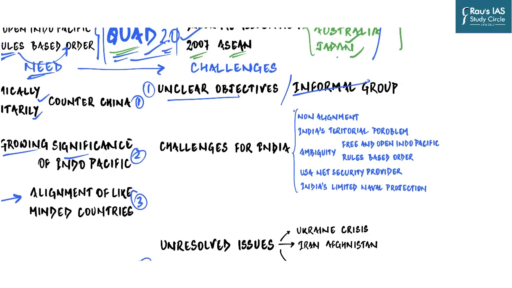So when you look at the objectives, what were the 2 objectives which we can recall? Free and open Indo-Pacific and rules-based order. Now these 2 terms have not been defined by any country, and there is no commonly agreed upon definition as to what these 2 terms mean, because they are not an article of a constitution taken from any of the countries. And so each and every country has their own interpretation of these terms.